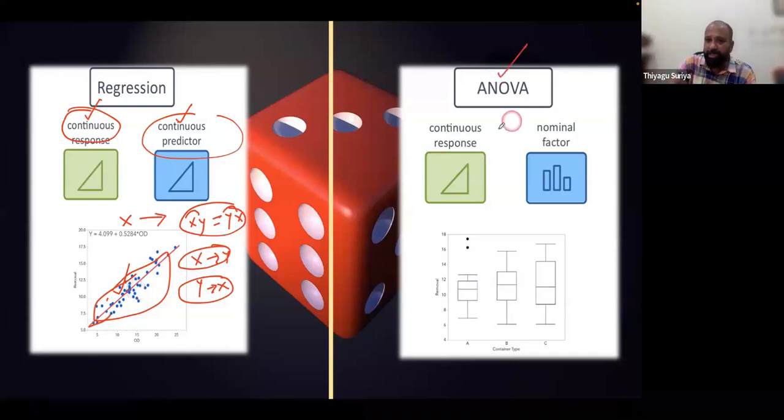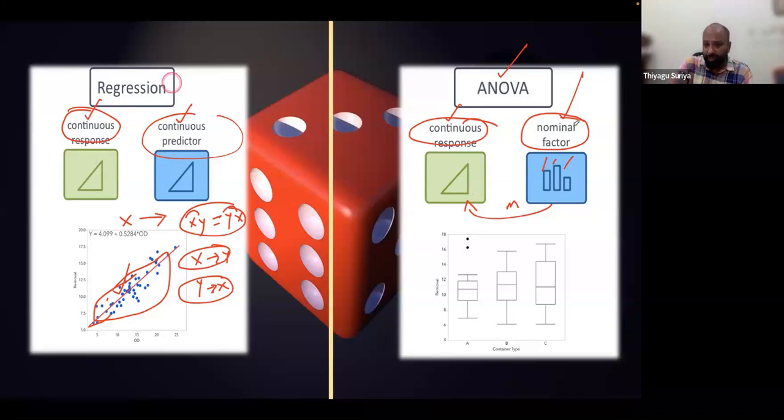When can we use the ANOVA? As already mentioned, your dependent variable is a continuous response, like a continuous variable. Your independent variable is a nominal factor, with at least 3 factors. You can see the 3 factors. And this is purely related to the mean score. Listen, it is working with the mean score, but regression is not working with the mean score. You must understand, correlation and regression are not working with the mean score. ANOVA and t-test only are working with the mean score.